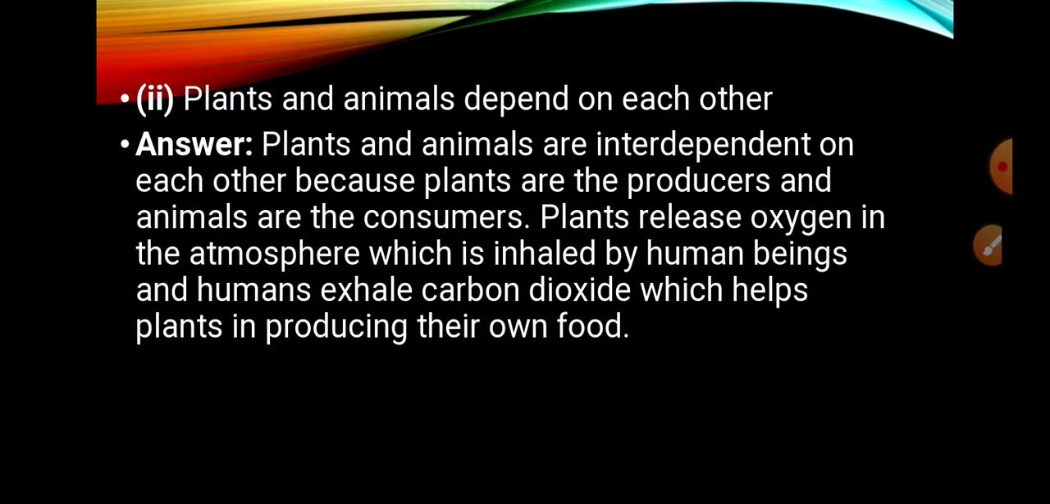Second is, plants and animals depends on each other. How will you give the reason? Plants and animals are interdependent on each other because plants are the producers and animals are the consumers. Plants release oxygen in the atmosphere, which is inhaled by human beings, and human exhale CO2, that means carbon dioxide, which helps plants in producing their own food.